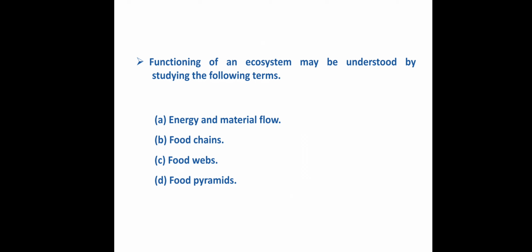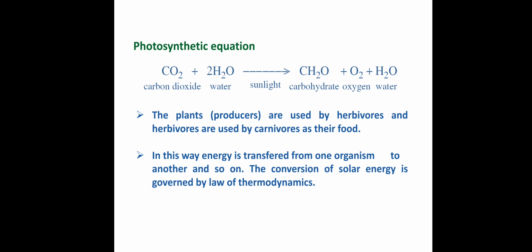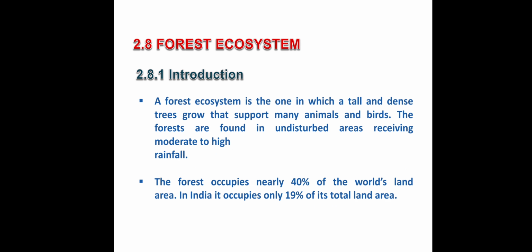The functioning of the ecosystem may be understood by the following terms: energy and material flow, food chain, food web, food pyramids. Next one, forest ecosystem.